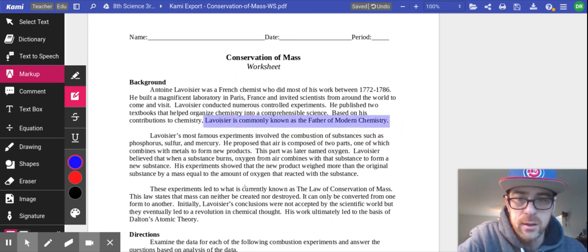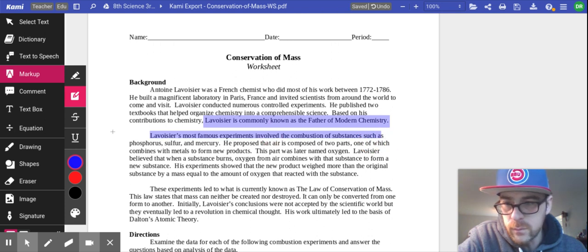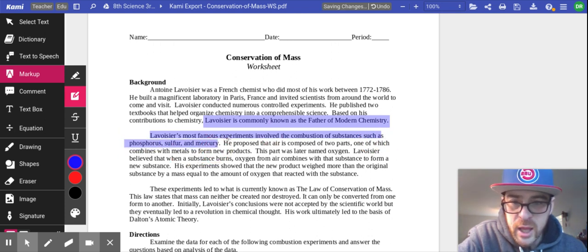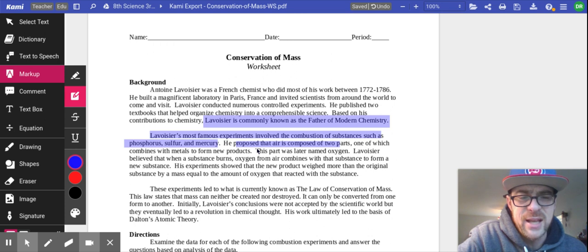I need you to highlight that because that is super important. Lavoisier's most famous experiments involved the combustion of substances such as phosphorus, sulfur, and mercury. You should highlight that. He proposed that air is composed of 2 parts, one of which combines with metals to form new products. This part was later named oxygen. So he discovered oxygen, he just didn't realize that's what it was. We did that for him once he passed away.